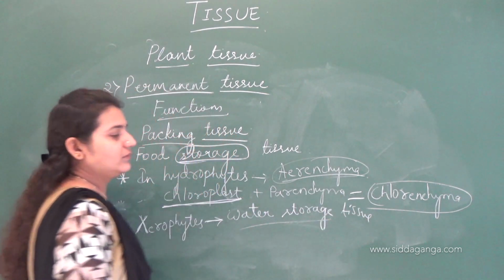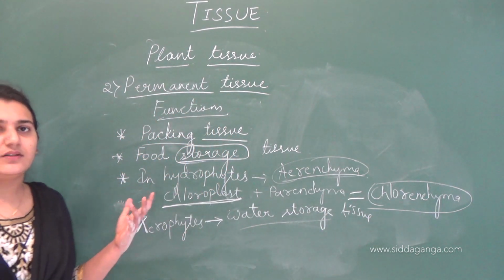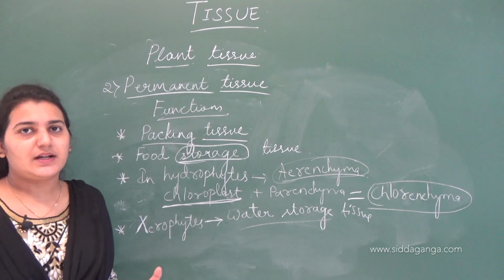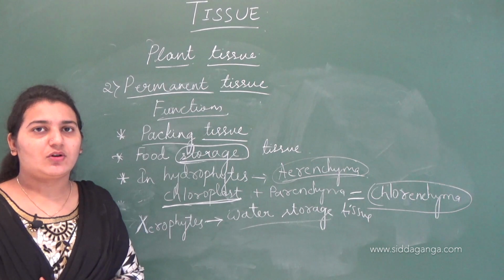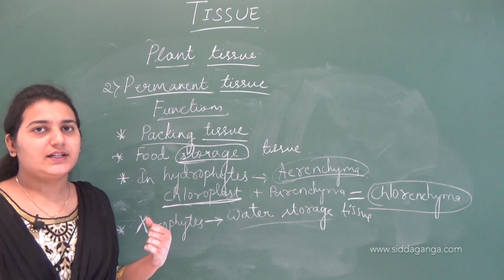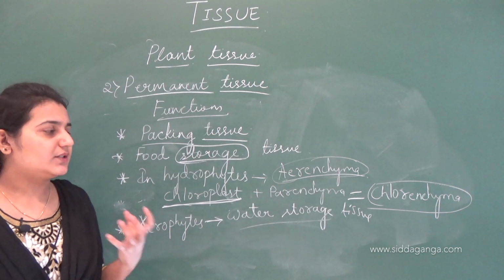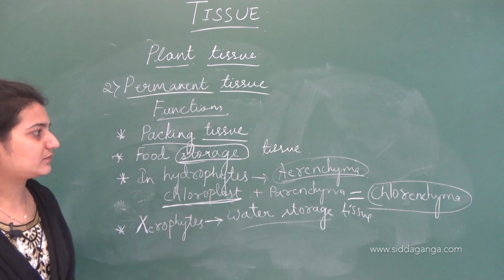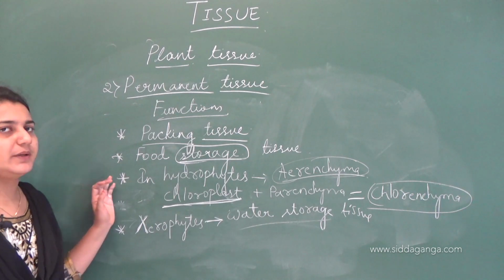This also commonly works as a food storage tissue, but mainly in xerophytes, in desert plants, there is less available water for them, so whatever water it takes, it stores the water. The water gets stored in parenchymatous cells or parenchyma tissue. So this is about parenchyma.